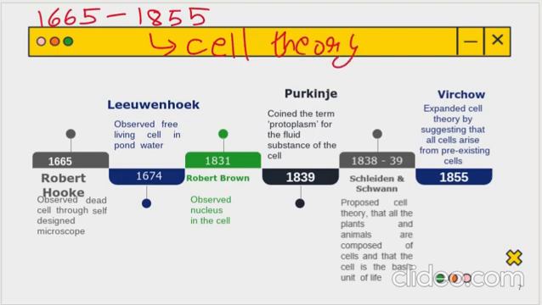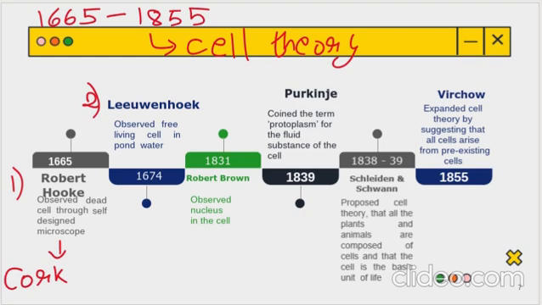The first person to put forward the concept was Robert Hooke. He observed dead cells through a self-designed microscope. He had made his own microscope, and in a slice of cork, you know what is cork? It's a kind of wood which you put on bottles. In that slice of cork, he observed dead cells through his own designed microscope. After that, in 1674 came Leeuwenhoek.